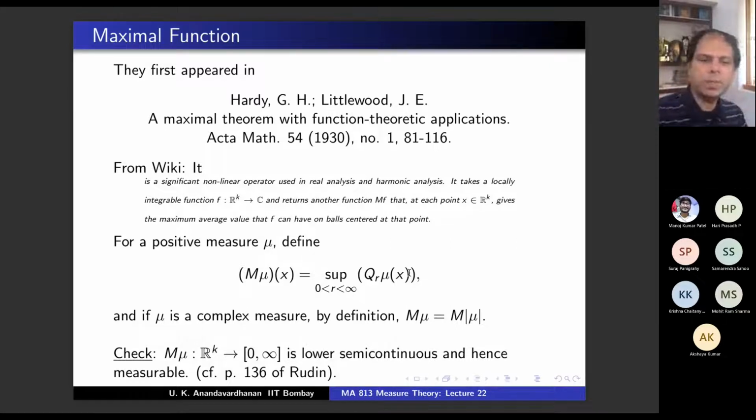Okay. The slide is okay. Shall we move on? So we have defined the notion of symmetric derivative. We stated the theorem that it matches with the Radon-Nikodym derivative if mu is absolutely continuous with respect to m. And in this slide, I have defined the maximal function of any complex measure. And then we asserted that it is lower semi-continuous.